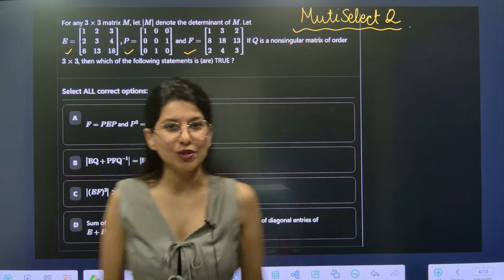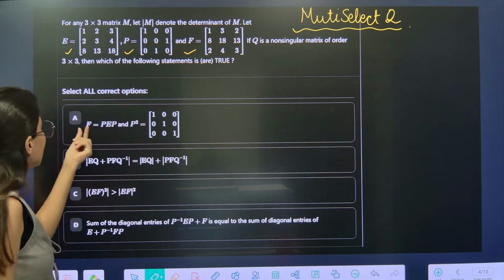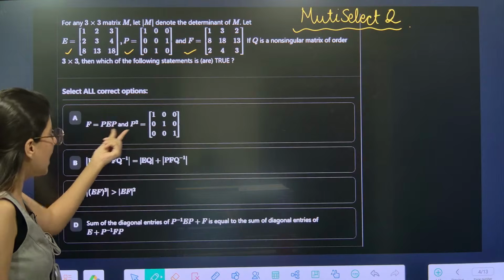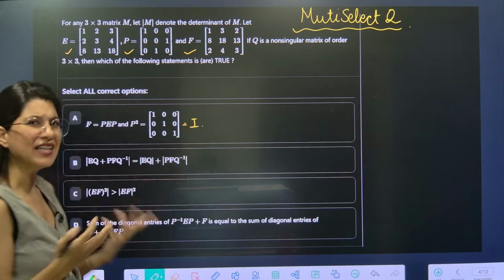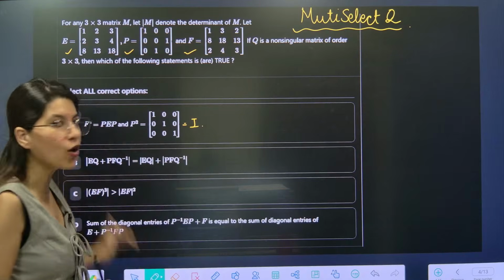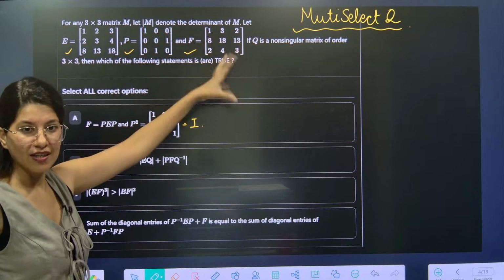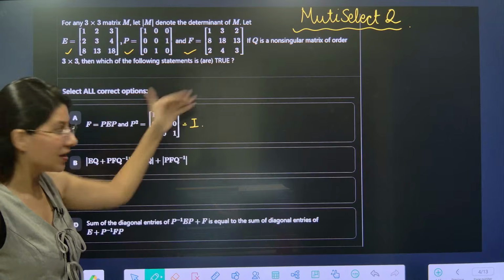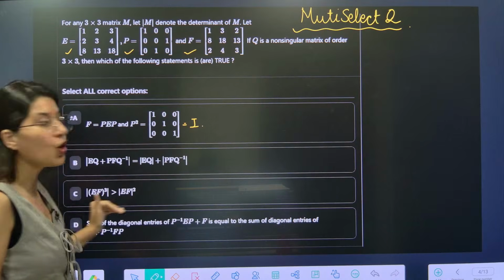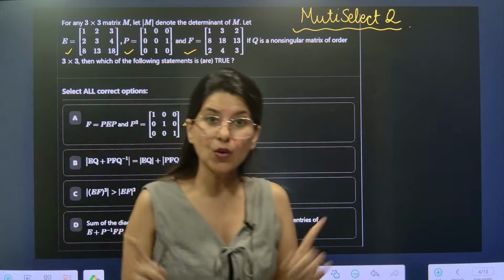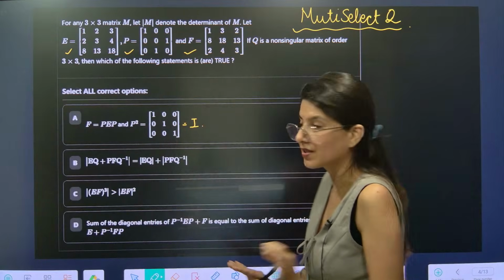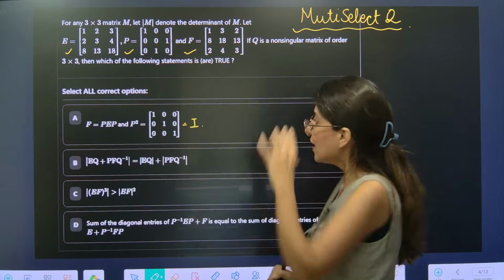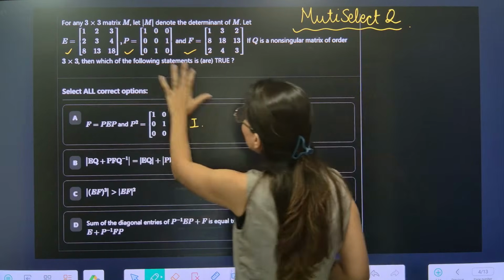Let's figure out option A. Option A is saying F is PEP, and P square is equal to I. So we need to go by options. We can't solve the question, there is nothing to solve in the question. We have to check each and every option. In multi-select, you have to check each and every option. You have to give time to all 4 options. So option A, where P square is equal to I, we can easily check.